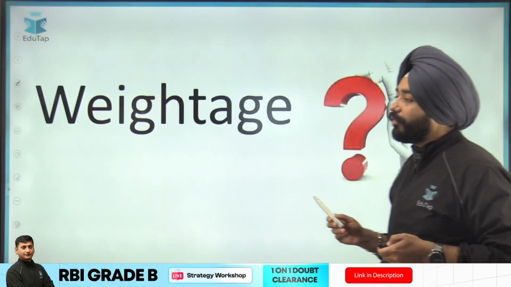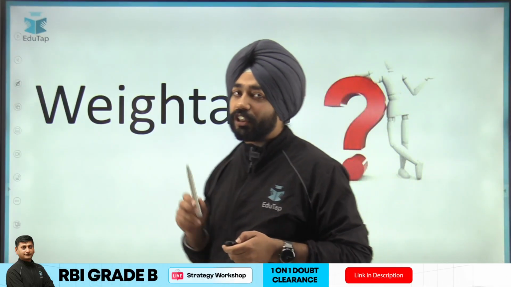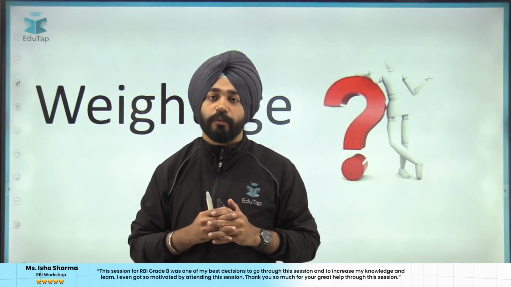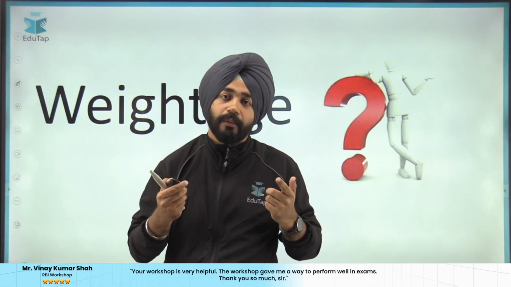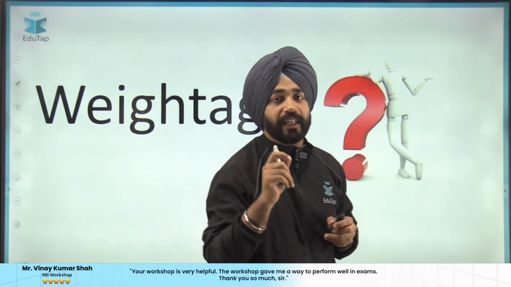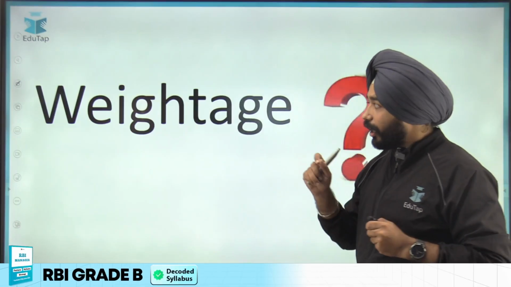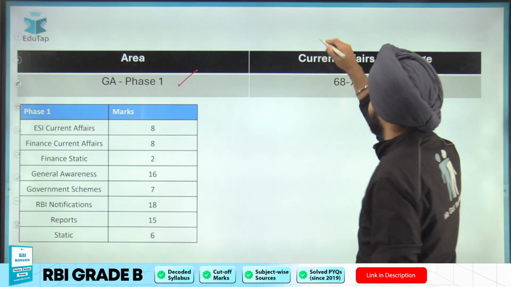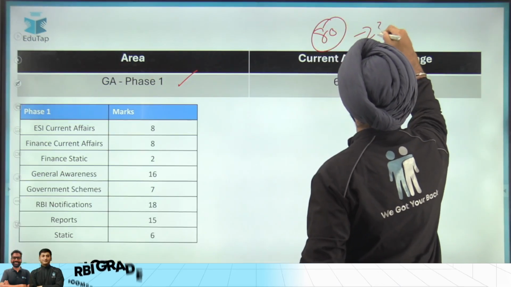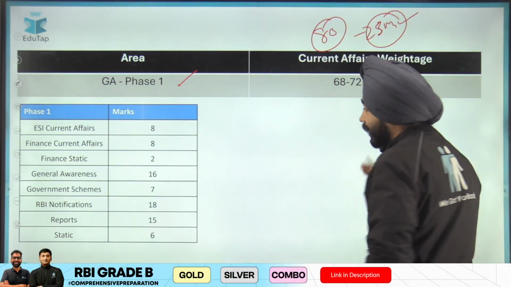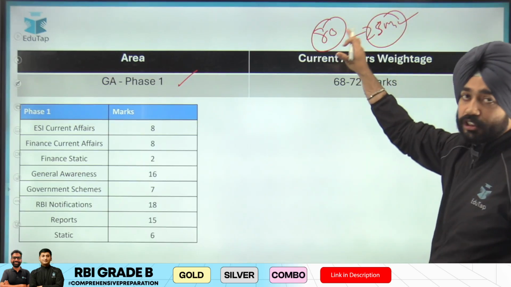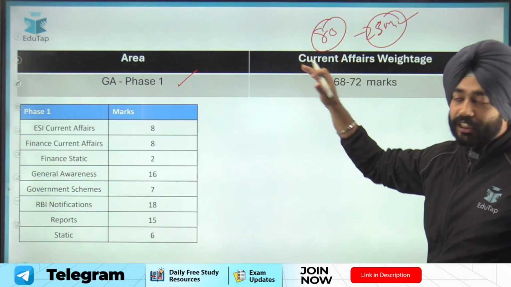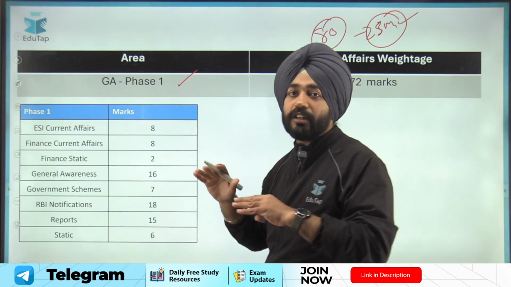Now let me proceed with what should be the strategy for general awareness. First of all, the most important thing is to make a target score in your mind, that what is the target you want to achieve. So how can you make that target? First, look at the weightage of current affairs in the general awareness examination. If you look at the paper guys, this general awareness section consists of 80 marks, and you have 25 minutes. So it is a difficult task first of all to solve 80 questions in 25 minutes, because the level of the examination has increased drastically in the past 2 to 3 years.